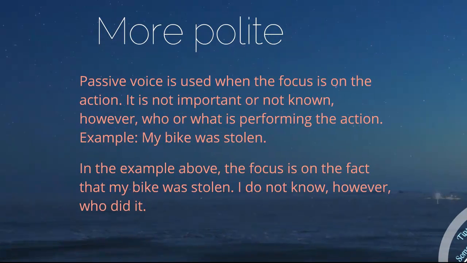Why do we use passive voice? To be a little bit more polite. Passive voice is used when the focus is on the action. It is not important or not known, however, who or what is performing the action. Example: my bike was stolen. In the example above, the focus is on the fact that my bike was stolen. I do not know, however, who did it.